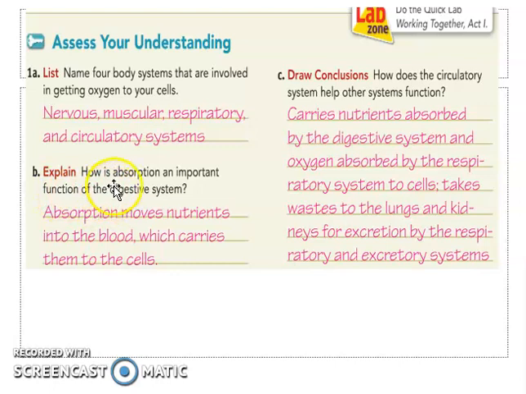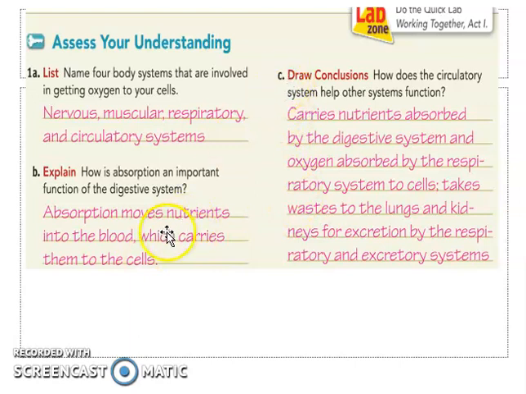Letter B. How is absorption an important function of the digestive system? Absorption moves nutrients into the blood, which carries them to the cells. Okay?